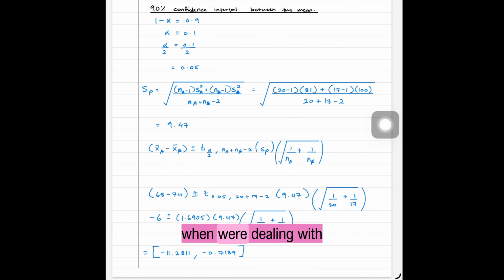Bear in mind, when we're dealing with a small sample, we are using the t-distribution. As we found earlier, our alpha over 2 is 0.05. We will get the value from the t-distribution table.